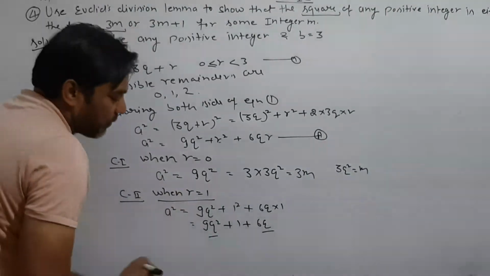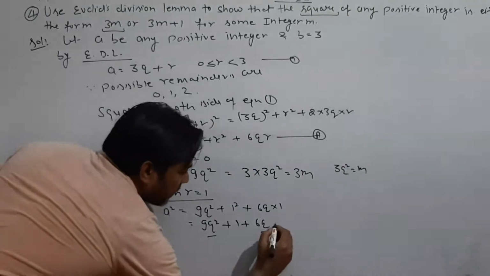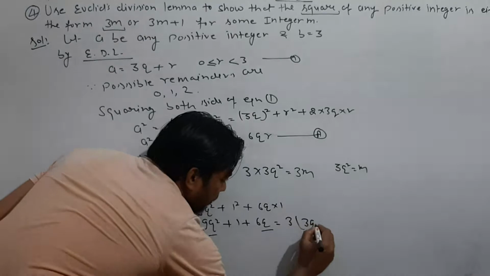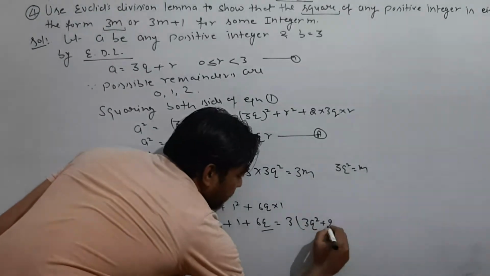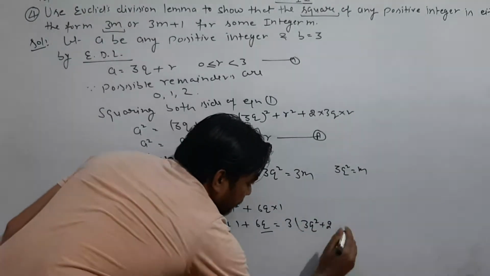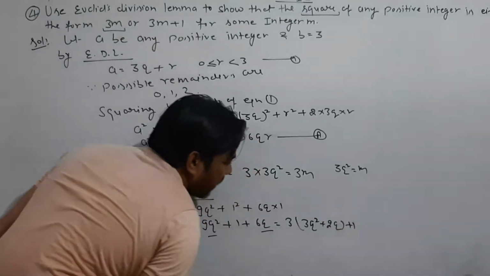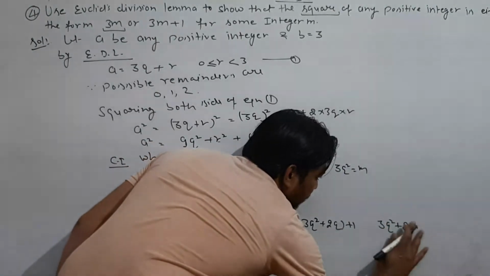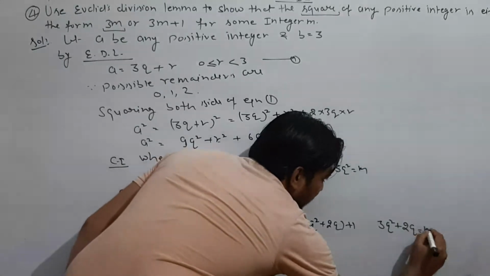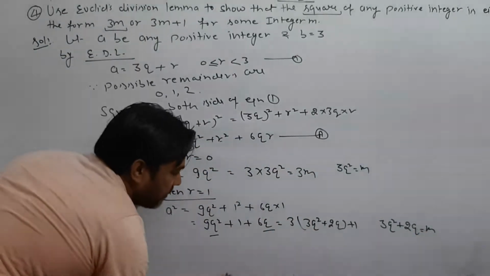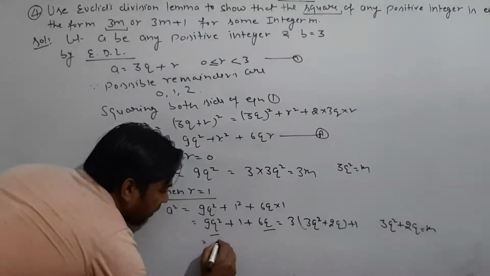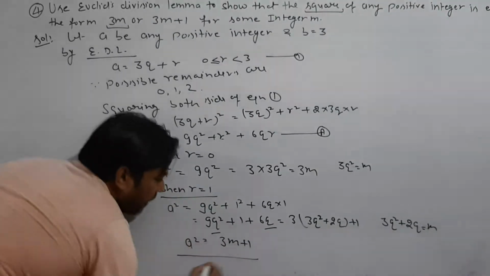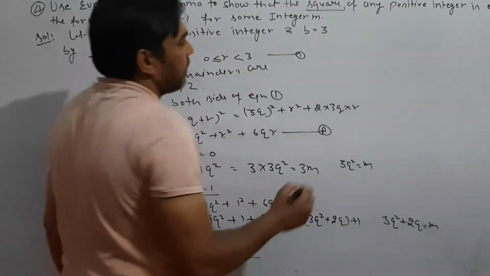So take 3 as common from these two. Then you got 3 times (3q square plus 2q) plus 1. And again 3q square plus 2q would be taken as m, because m is some integer. So this would be 3m plus 1, right?